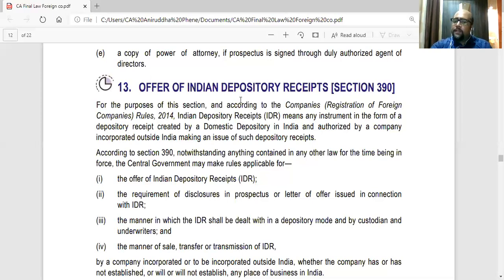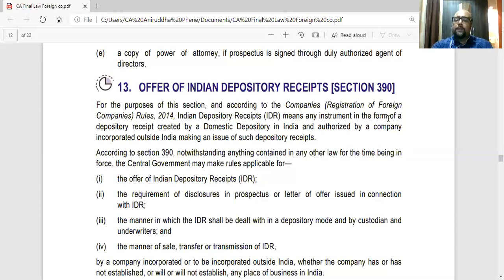So for the purpose of this section, and according to the Companies (Registration of Foreign Company) Rules, 14, the Indian Depository Receipts means any instrument in the form of a deposit receipt. Deposit receipt basically it is backed by shares only. So one IDR will represent like 10 shares in that company. So they cannot directly issue shares, because they are a foreign company. They will issue IDR. Similarly, we cannot directly issue shares in the American stock exchange. So we will issue ADR.